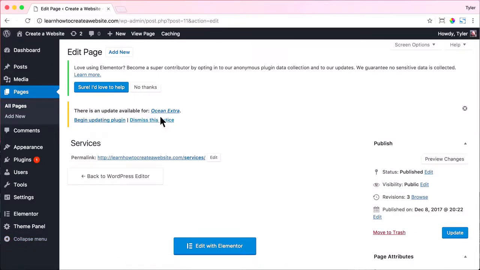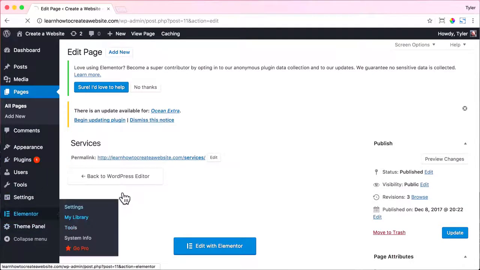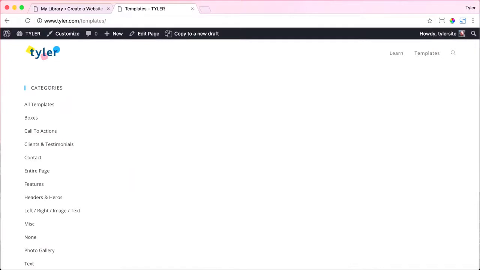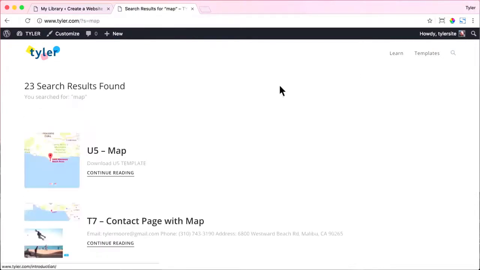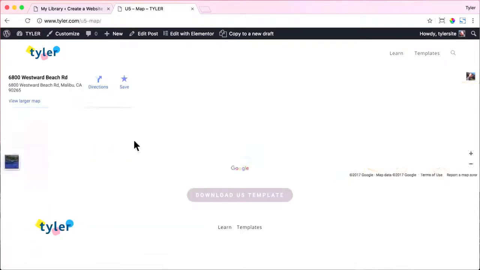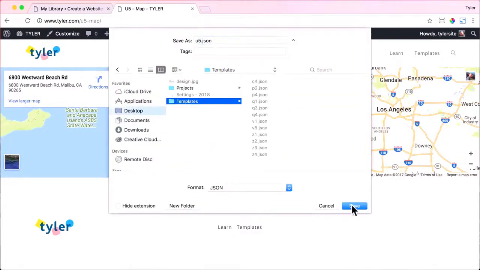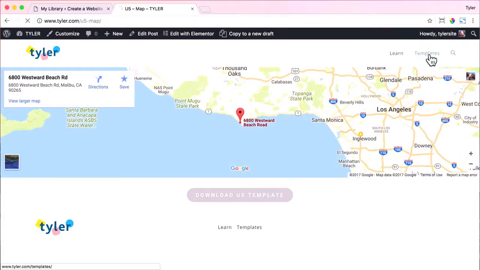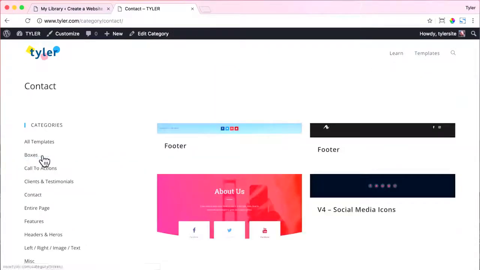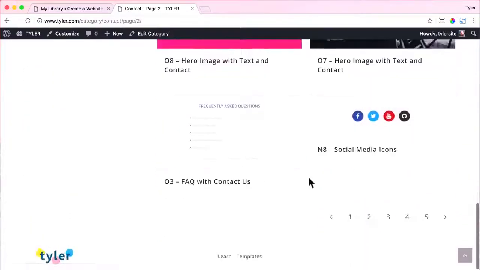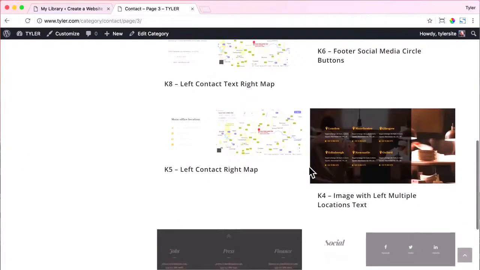But before we do it, let's import all of our templates. So go to Elementor and then My Library. Once we do that, we can go to tyler.com/templates. And let's actually search for a template. I'm going to search for map. And here we have U5. A nice map, and let's just download it right here. Save it to our templates folder, press save, go back to templates, and let's click on contact, and let's maybe go to page 2, maybe page 3, and let's try this K5.